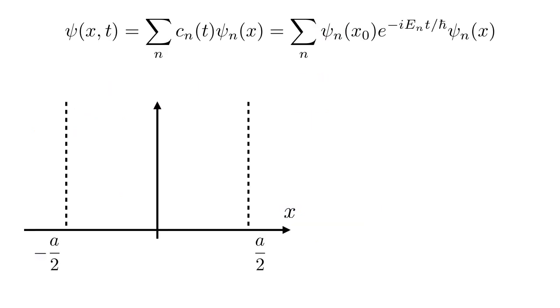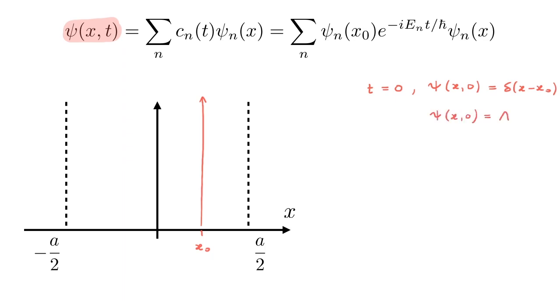Now that we have a mathematical expression for psi of x and t, we want to understand what this means physically. At time equals 0, the initial wave function was a delta function, and we can draw a delta function inside the well. However, we remember that this was not a valid wave function; instead we had the capital delta function, which is a function that is still centered on x0 but now has some width around x0. From a numerical point of view, all we have to do in the solution above is to truncate the sum over n to some finite number of terms, and then we obtain an approximation to the delta function that gives us a capital delta function that is a properly normalizable wave function that therefore belongs to our Hilbert space.